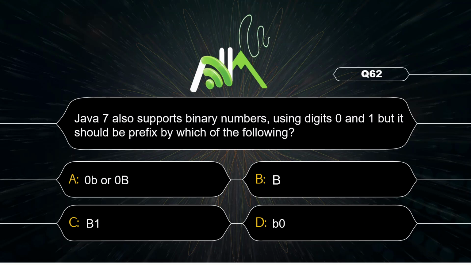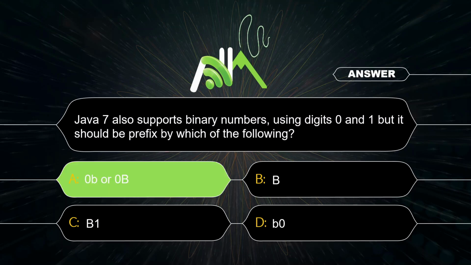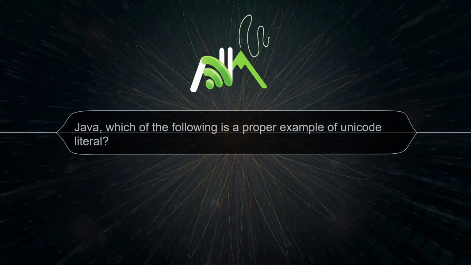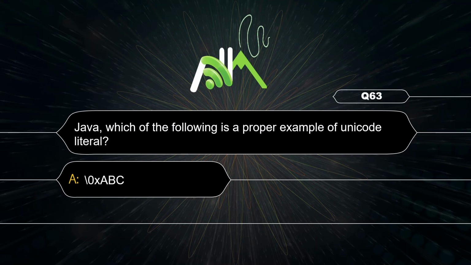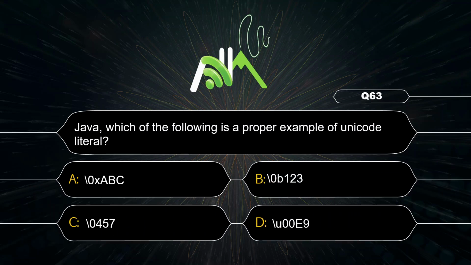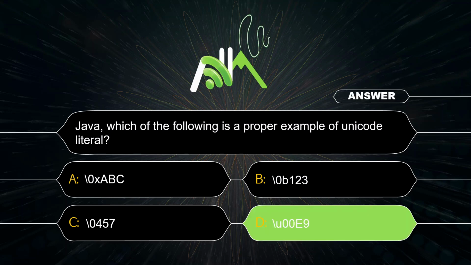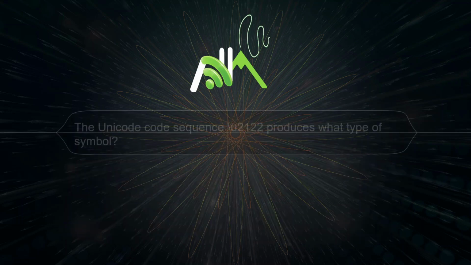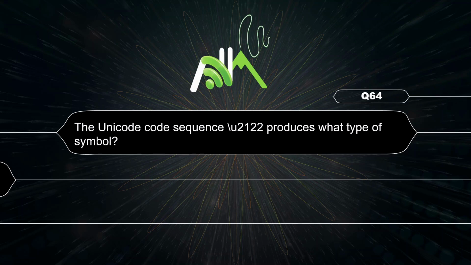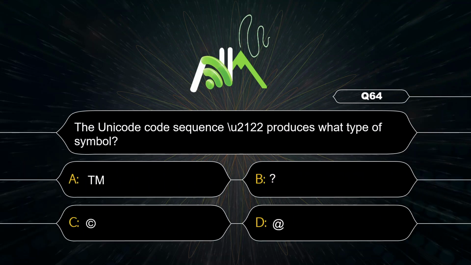Number system that uses digits 0 and 1. It should be prefixed with 0b or 0B. An example of a Unicode literal begins with \u and then a 4-digit hexadecimal value. So option D. This Unicode sequence \u2122 produces TM. Option A.